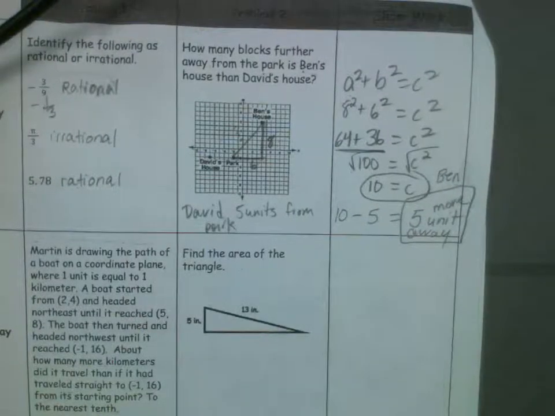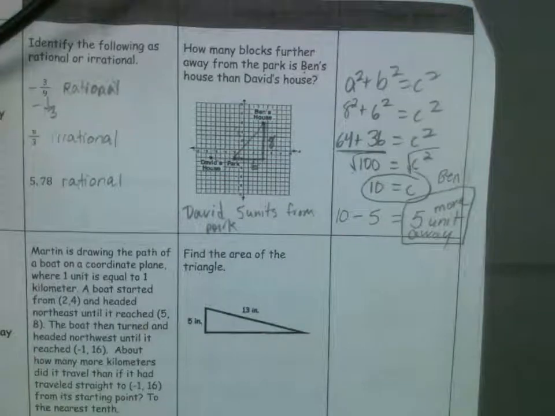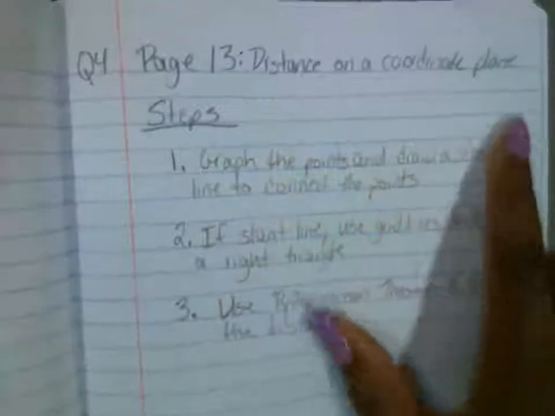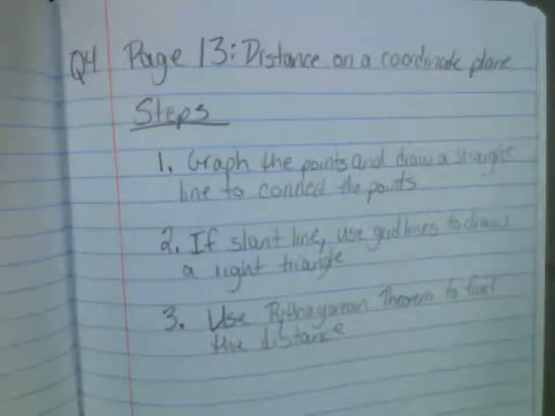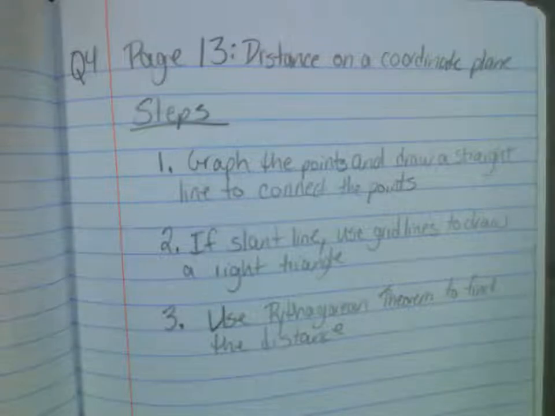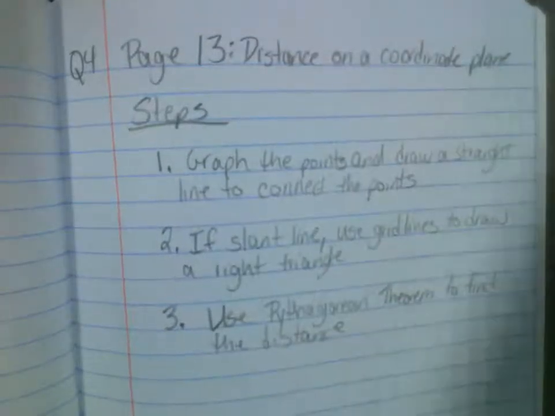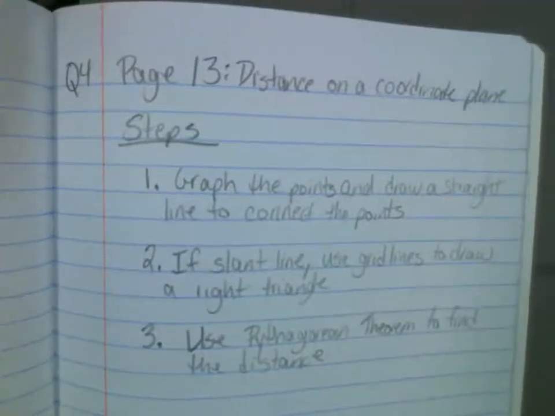All right, and I'm going to pause for the calls, okay? Take out your notebook because you're going to add a page to your notebook. We started page 13, distance on the coordinate plane, and we wrote some steps down for how to find the distance. But we did a very simplistic sheet where the line was easy. All we had to do was just count the number of units from one point to the other. So now we're going to do ones where the lines aren't so easy to count, where the units aren't so easy to count.